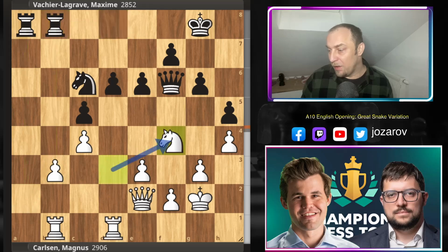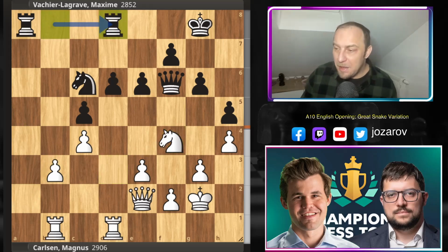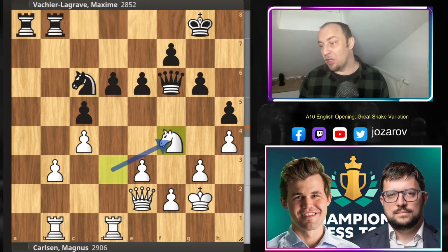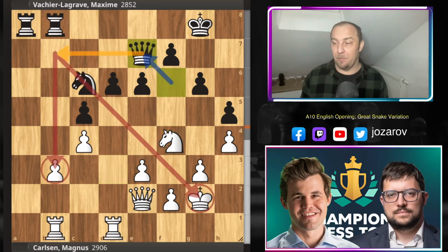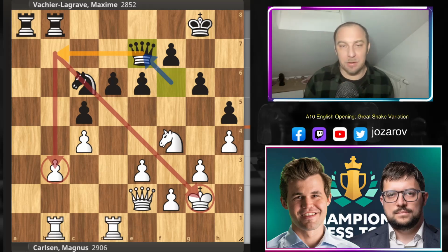Knight to f4 here by Magnus, and now rook to d8. Although maybe now in this position MVL had a great chance to continue the pressure with queen to e7. Queen to e7 would be, I think, the best continuation here. Look at this, queen to b7, then maybe putting more pressure against the king on g2. There is always the possibility of a discovered attack somehow when you place the queen here.